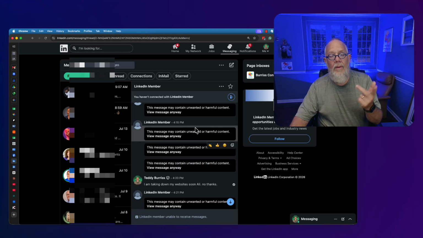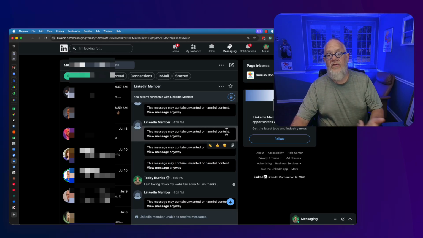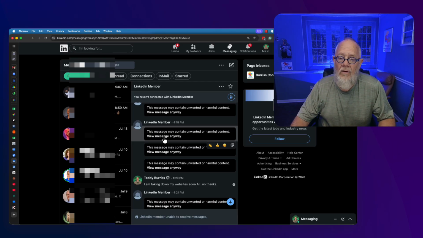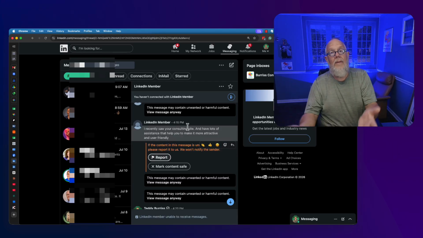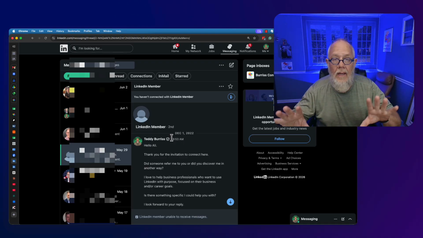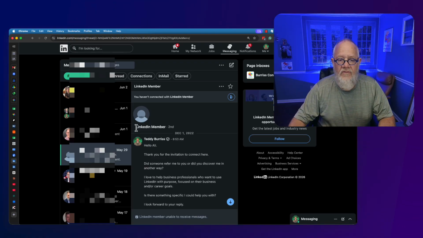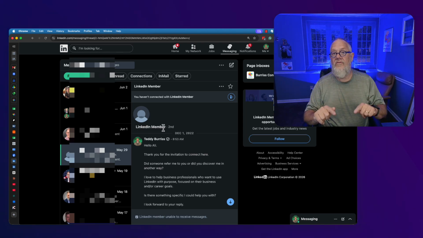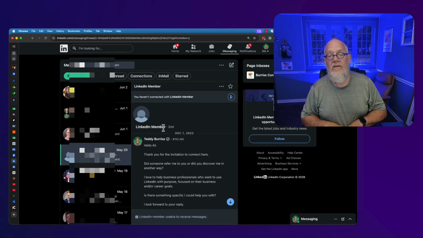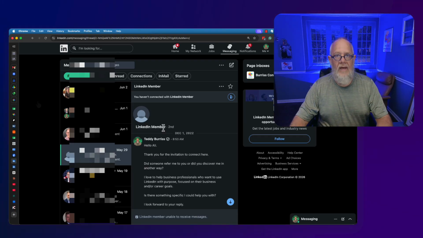Now, by the way, because I blocked the person, the message may contain unwanted or harmful content. I can click on view message anyway, and I can bring up that message. 5 years ago, I said when you block a LinkedIn member, the messaging stays, and the message changed from, instead of an individual, it says LinkedIn member, but all the messaging is there. It's 2026, July 15th. That still holds true today.